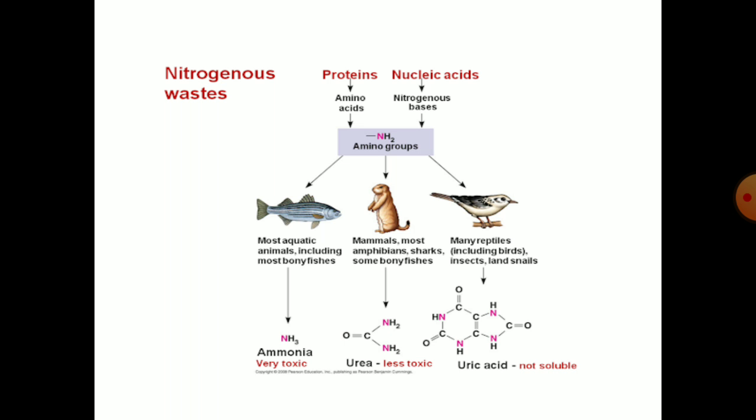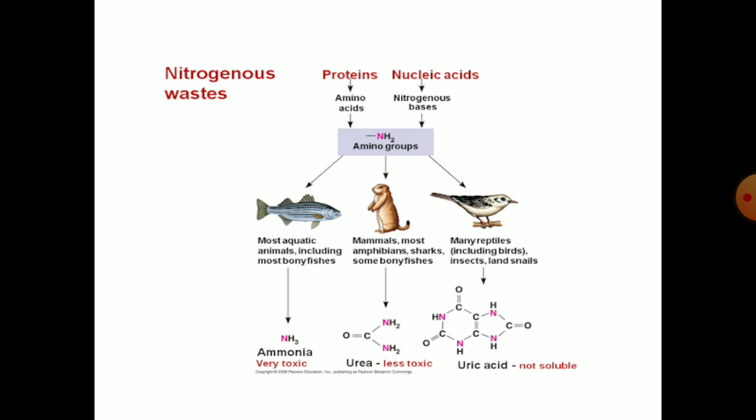Now, we were talking about types of nitrogenous wastes. Mostly nitrogenous wastes come from proteins and nucleic acids. They are converted into ammonia, urea, and uric acid. These are the three major forms in which nitrogenous waste is present in animals.